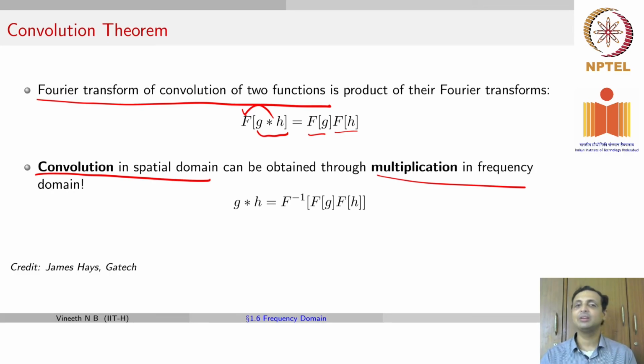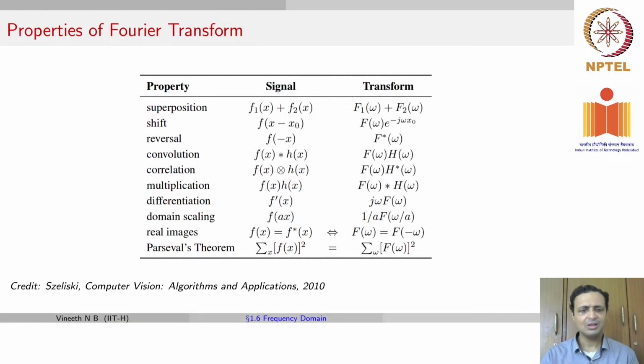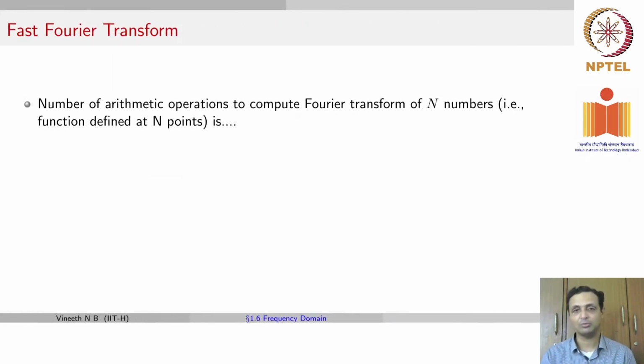And that's the reason we needed to talk about the frequency domain here, beyond just getting a fundamental understanding. The Fourier transform has a lot of interesting properties which nicely fit into convolution: superposition, shift, reversal, convolution, multiplication, differentiation, scaling, and so on and so forth. We are not going to walk into all of this, but there are a lot of useful properties of the Fourier transform.